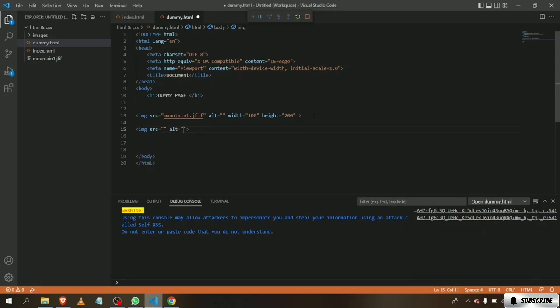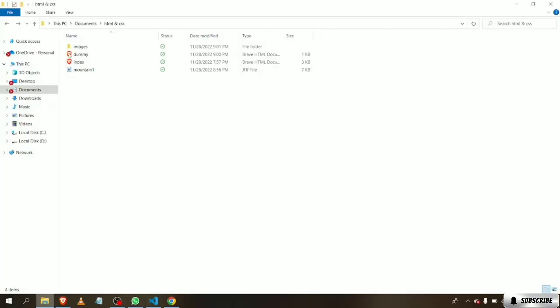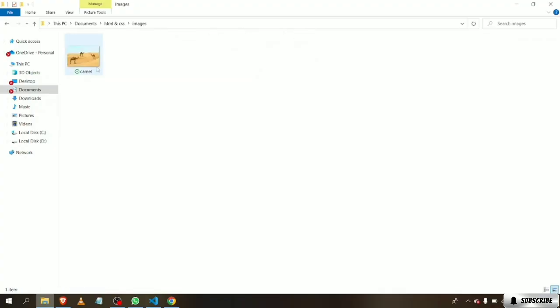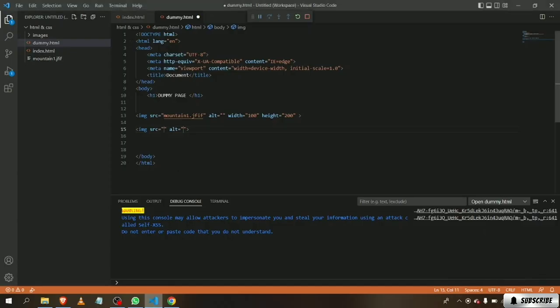Now if I type in what's the name of this picture, camel, so if I type in camel dot j or whatever, there is no suggestion here. I cannot get the images.